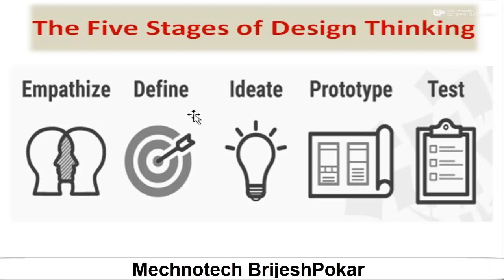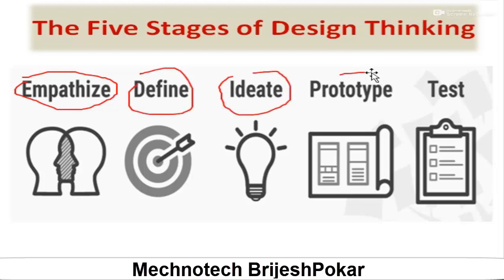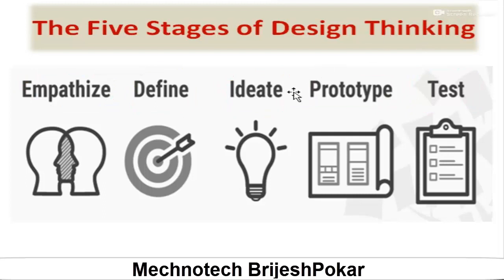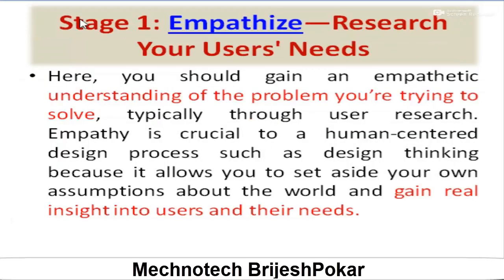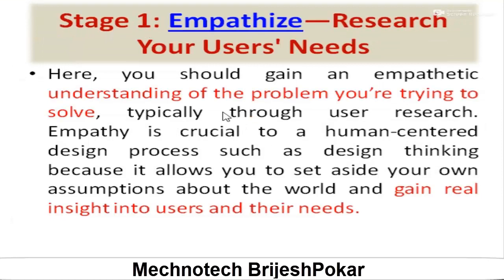So there are 5 stages of design thinking, or we can say design engineering. It consists of 5 stages. First stage is empathize, second is define, third one is ideate, fourth one is prototype, and fifth one is test, right? So let us see one by one. In the first stage, the empathize stage, you have to gather the information, you have to collect all the information regarding the problem.